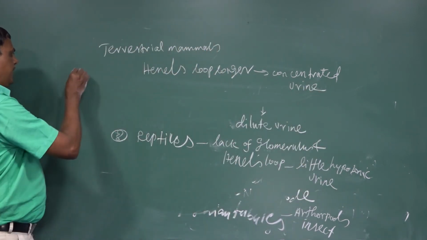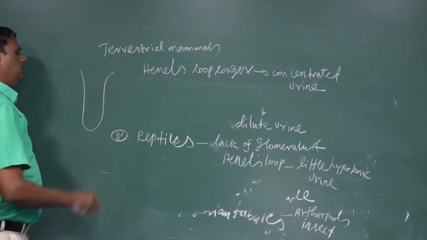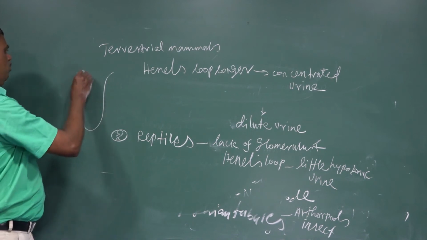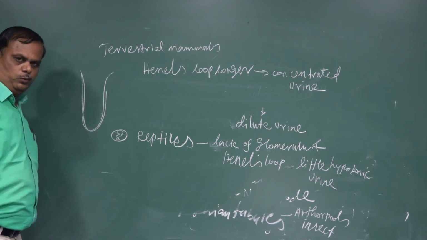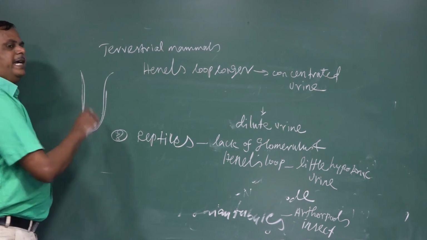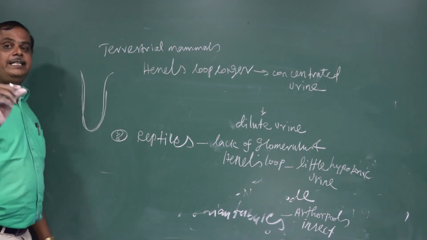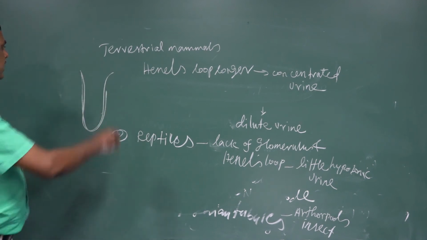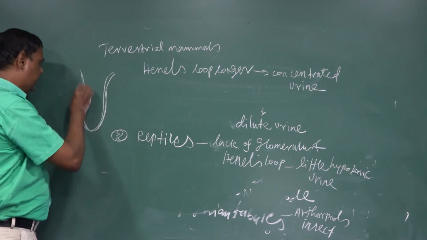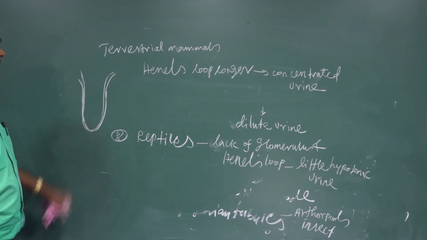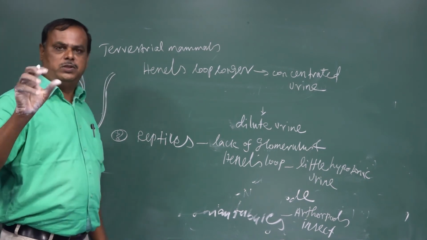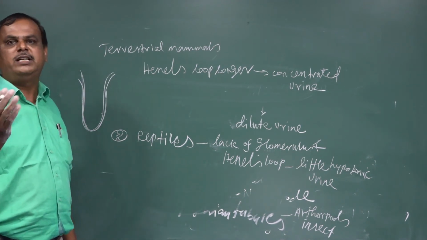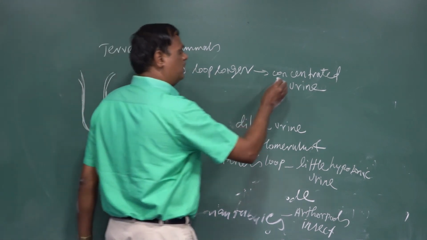In the nephron, between the proximal convoluted tubule and the distal convoluted tubule, the U-shaped tubule is called Henle's loop. Its main function is greater reabsorption of water. When water is reabsorbed, urine becomes concentrated.